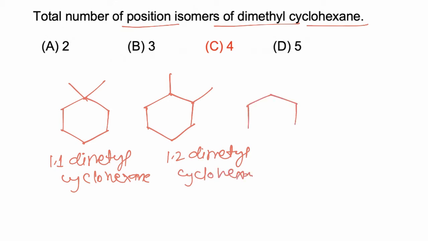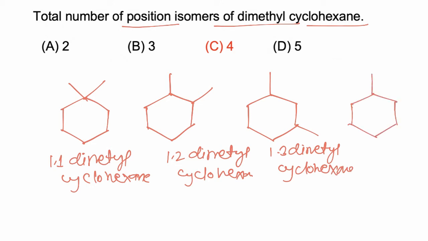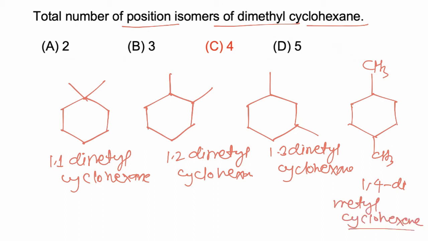Now the methyl substituents can be added at the 1 and 3 positions. So 1,3-dimethyl cyclohexane, and both substituents can be attached at the 1 and 4 carbons. So this molecule is 1,4-dimethyl cyclohexane, and they are all position isomers of each other. So the total number of position isomers of dimethyl cyclohexane is 4, and hence the correct answer is 4.